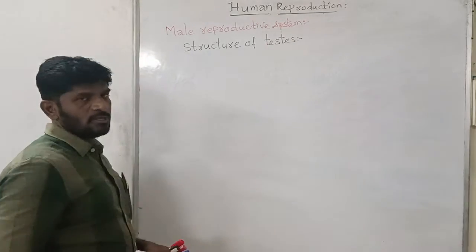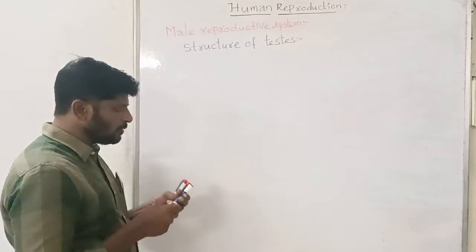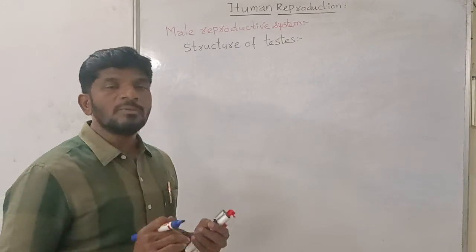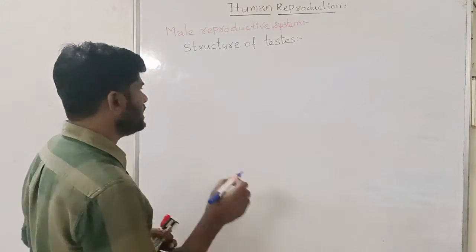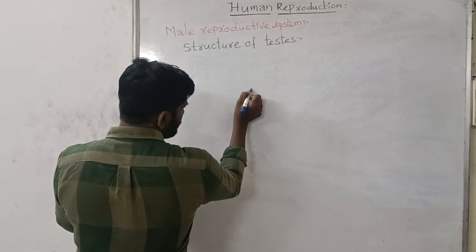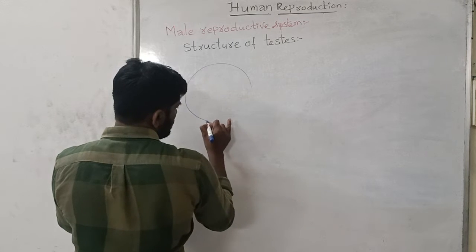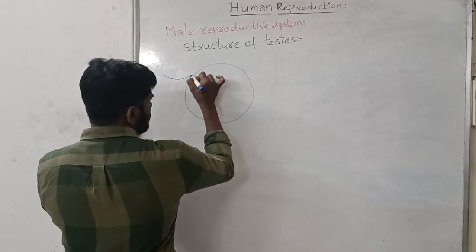In the transverse section of the testis, you can see many seminiferous tubules. I told you that seminiferous tubules are the structural and functional units of the testis. It is as follows. This is one seminiferous tubule, and one more.